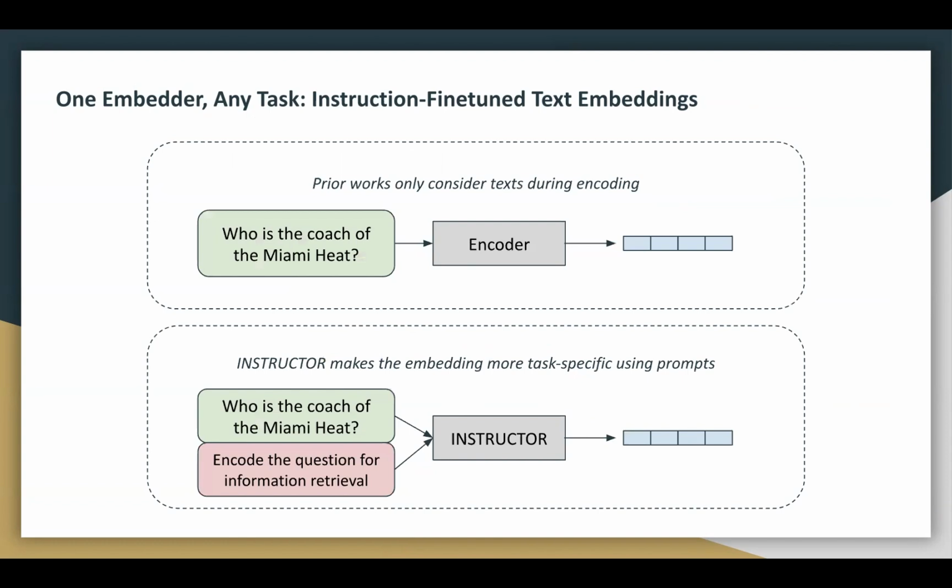Let's look at another example. Suppose we wanted to encode the text, "Who is the coach of the Miami Heat?" Prior works only consider text during encoding, but Instructor makes the text encoding more task-specific by encoding it alongside a prompt that tells the model how the embedding is going to be used.